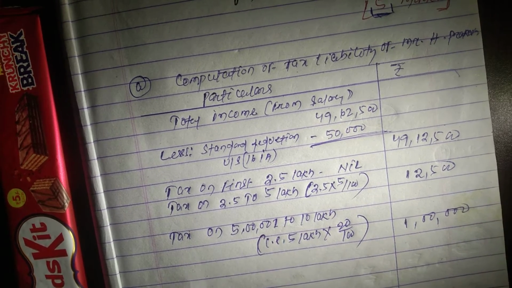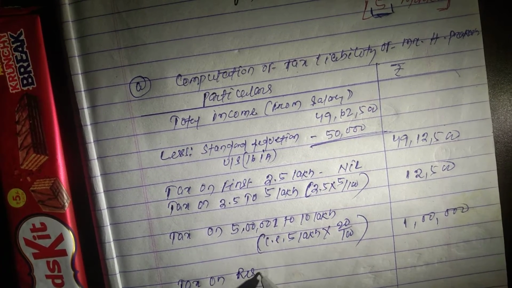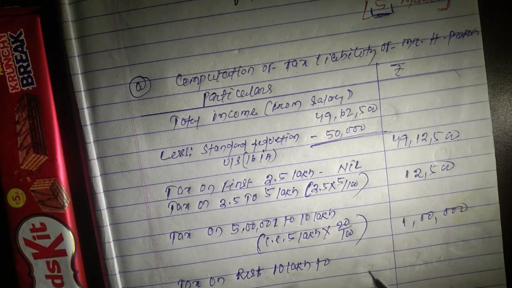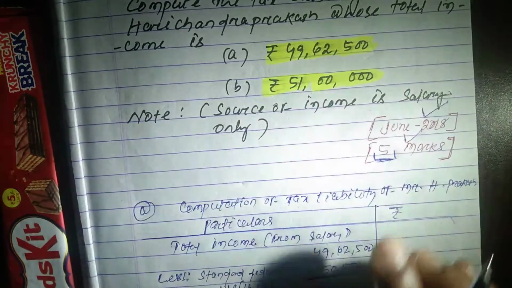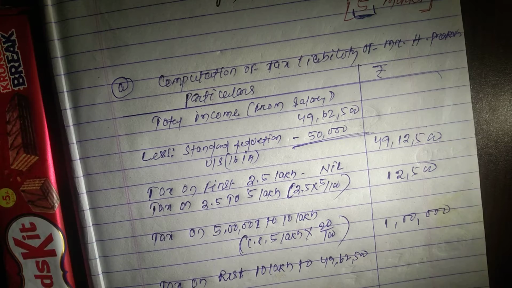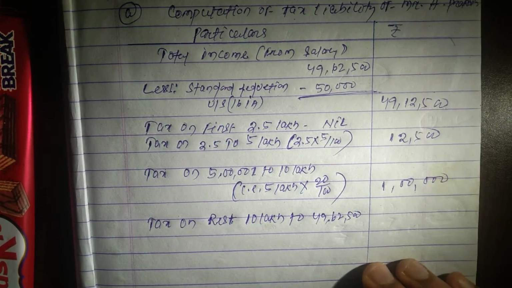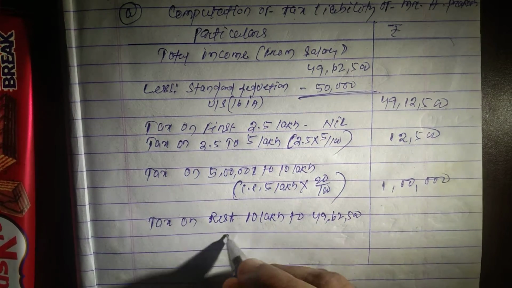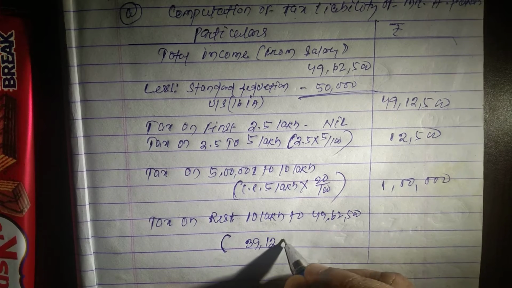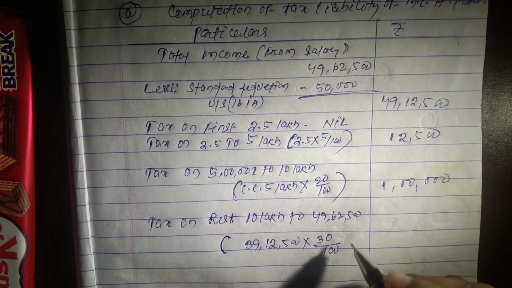Now tax on the rest of the amount, that is 10 lakh to 49,62,500, that is 39 lakh 12,500 into 30% as per slab rate.